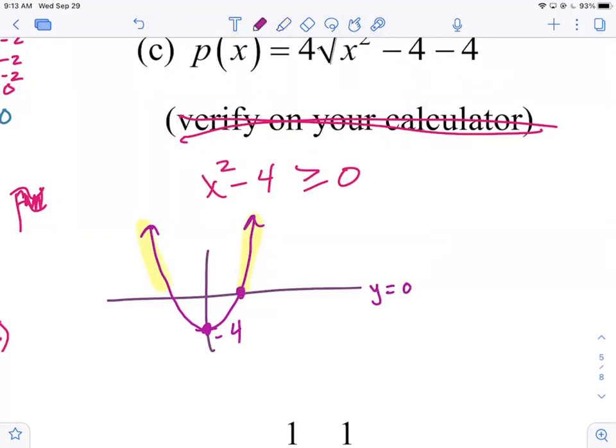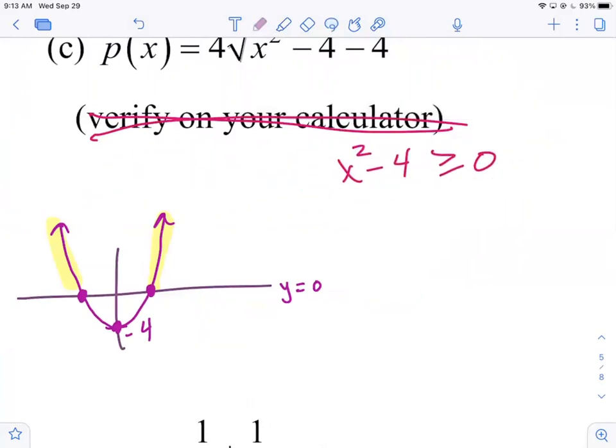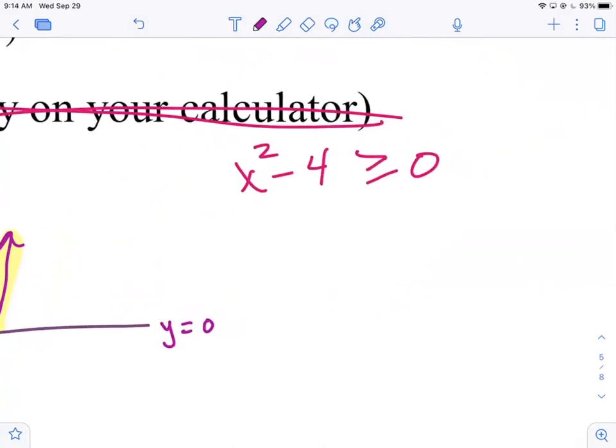I need to know these values here. It's always going to come down to what are the x-intercepts. You could probably look at x squared minus 4 and tell me what the x-intercepts are, right? No? Okay, maybe you can't. So let's go ahead and find the x-intercepts.